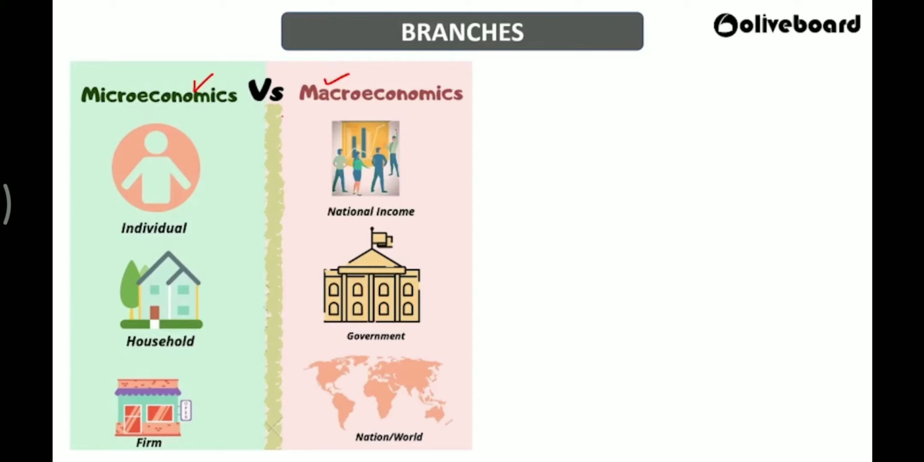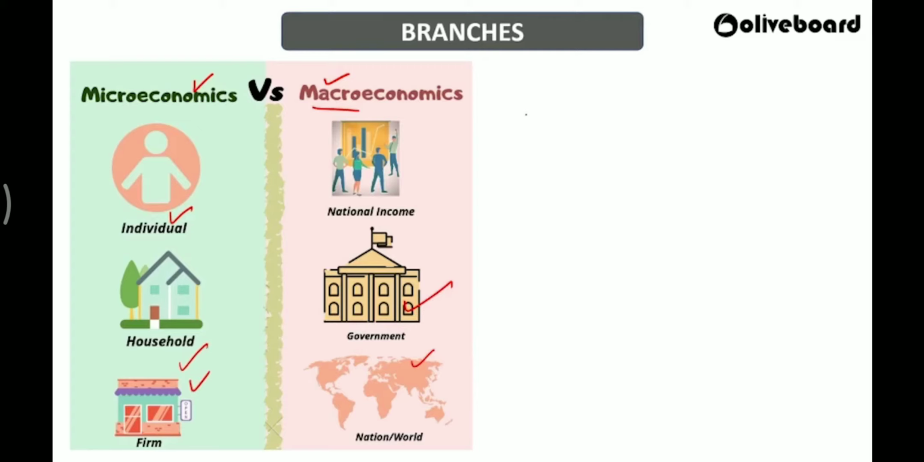All right. So now what does it mean? If any branch of economics studies a particular unit or a particular individual or a particular firm, then that is called microeconomics. When you study any concept as a nation as a whole, or for the government, or as a world or globe at the international level, then those things are called macroeconomics.